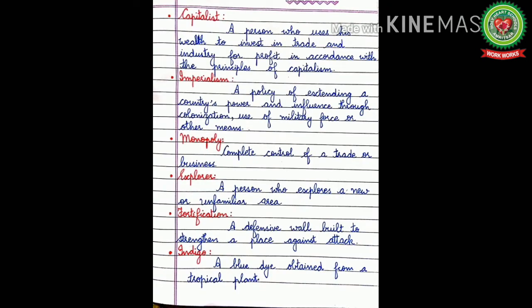Capitalist, a person who uses his wealth to invest in trade and industry for profit in accordance with the principles of capitalism. Imperialism, a policy of extending a country's power and influence through colonization, use of military force or other means. Next is monopoly, complete control of a trade or business.